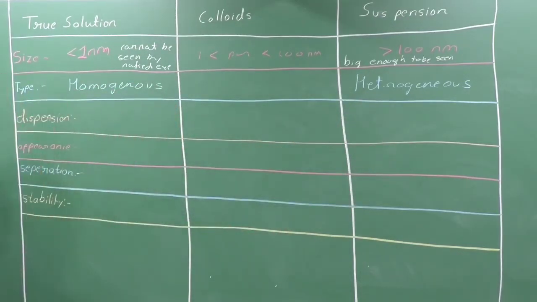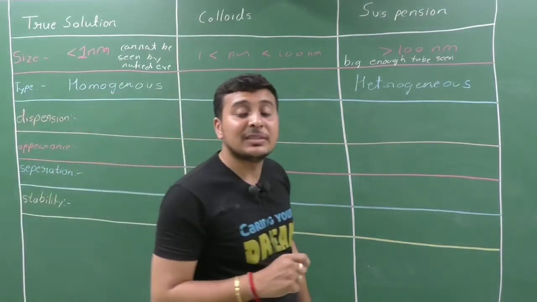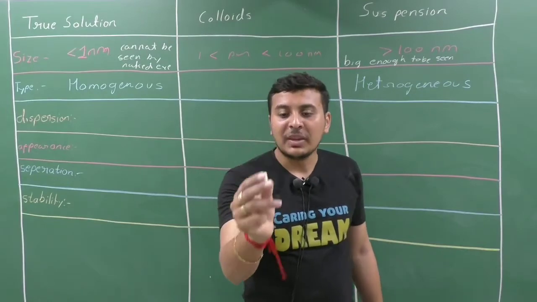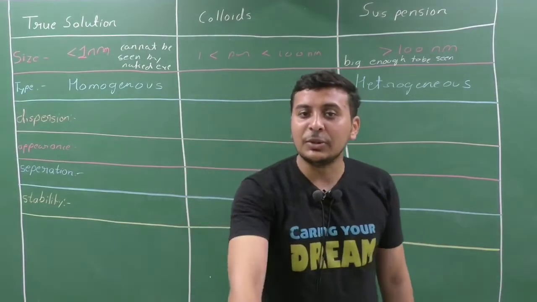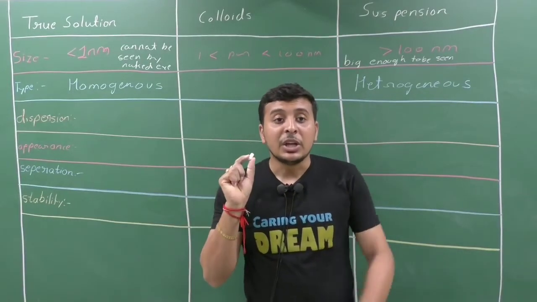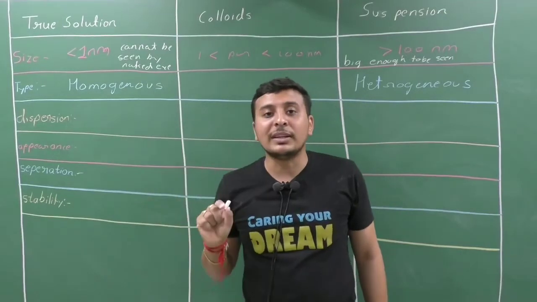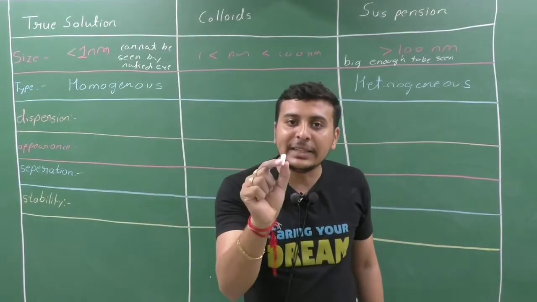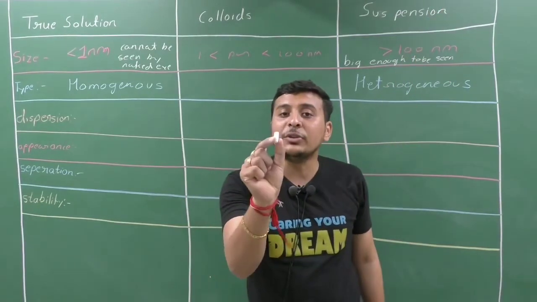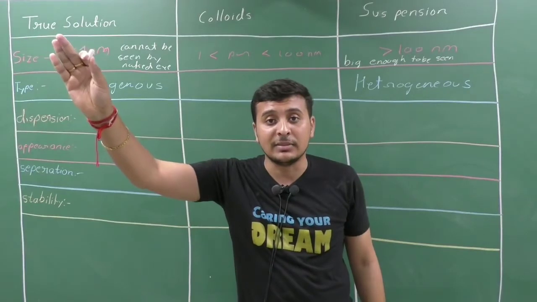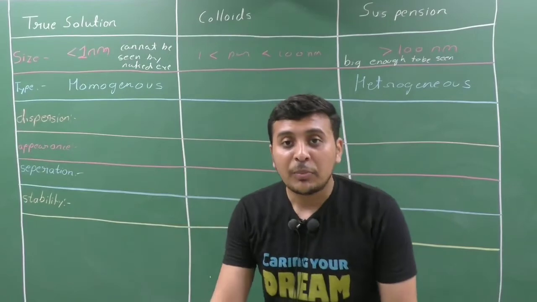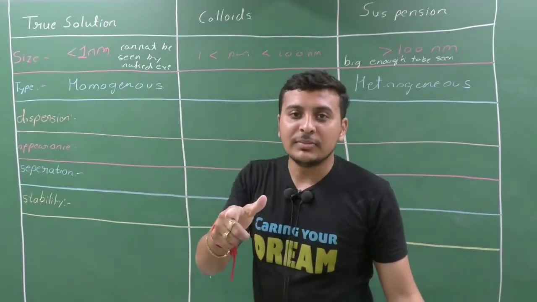Now the third property, dispersion. What do we mean by dispersion? See, for example, this chalk piece. If I am throwing a chalk piece at you, then what will happen? You will not move far away, the chalk piece will go in another direction. Obviously it will hit you, but it cannot throw you far away. Obviously after hitting you, the chalk piece will move in another direction. Yes or no?